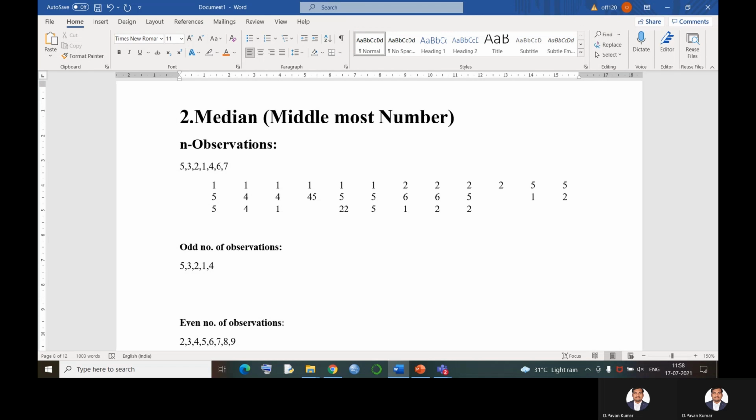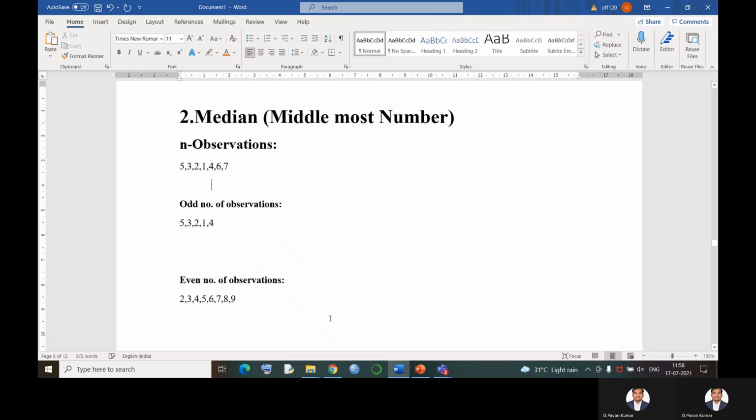Since these are very small numbers, it can be found by using the calculation process. But if the numbers are two-digit or three-digit numbers, and if n number of observations are given to us, then it would become very difficult to find the answer unless we have a calculator. Even then, if we make any small error, our final answer would be wrong, right? So in such situations, to get the answer easily, we have a concept which is called median.